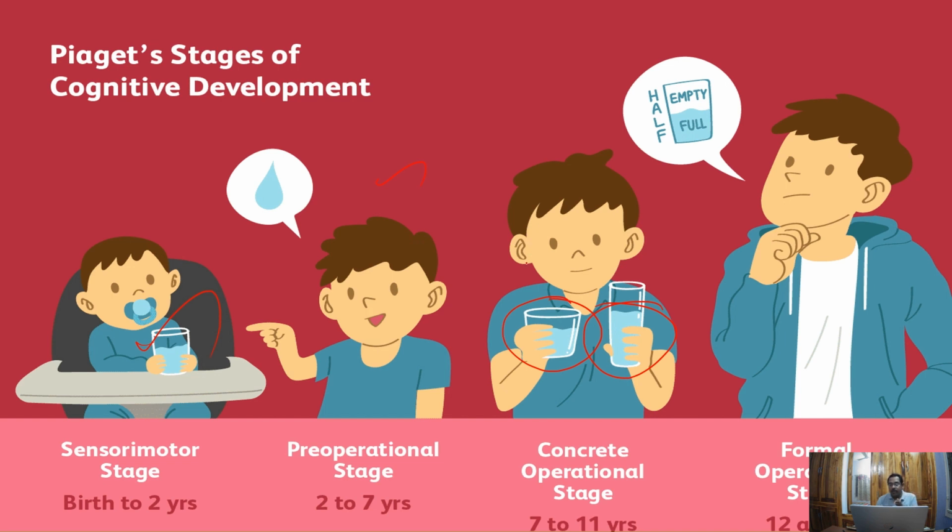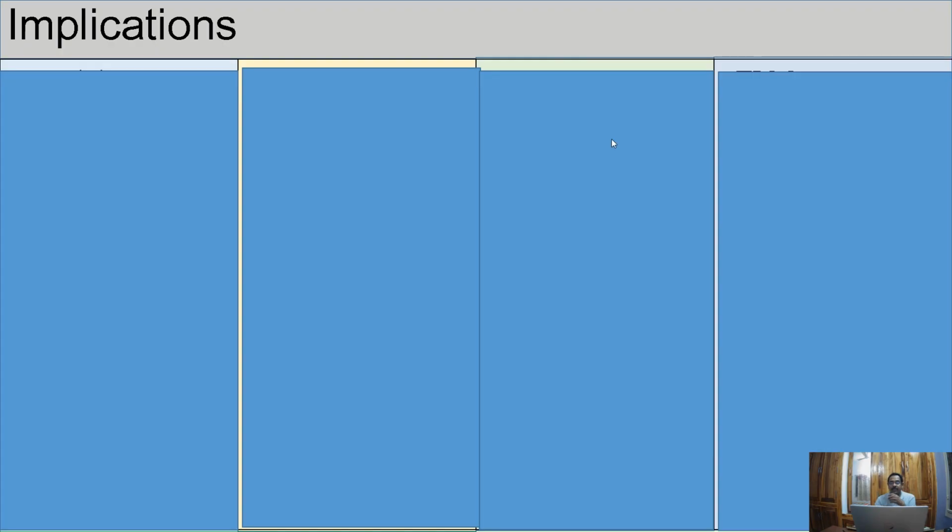When they move to the concrete operational stage, they can think when the objects are before them. Reversibility is there, conservation will be there, decentration will be there. All these things will be there. When they move to the formal operational stage, they can form hypotheses. So these are the 4 stages put in a single slide.